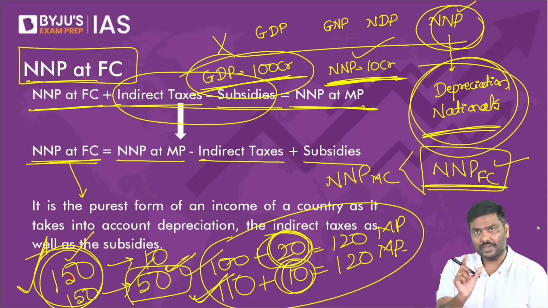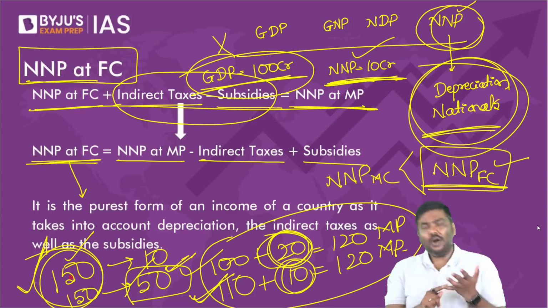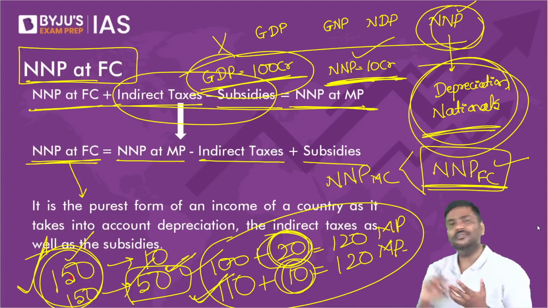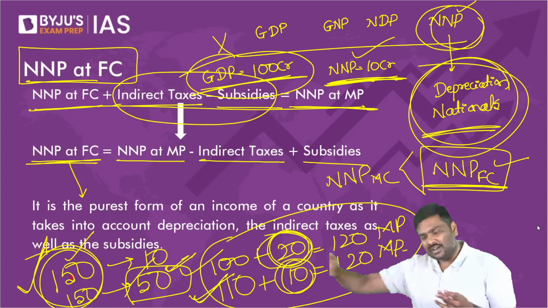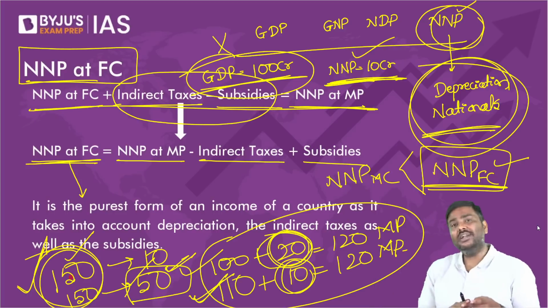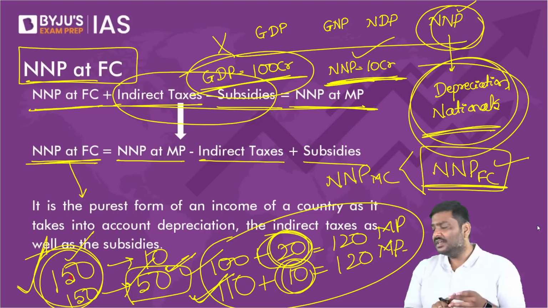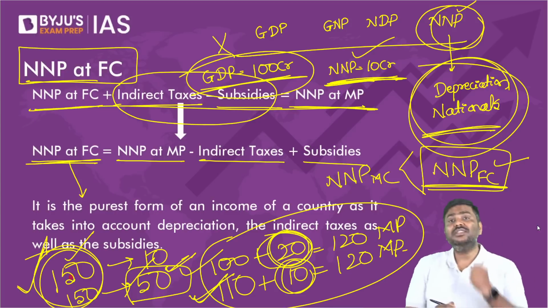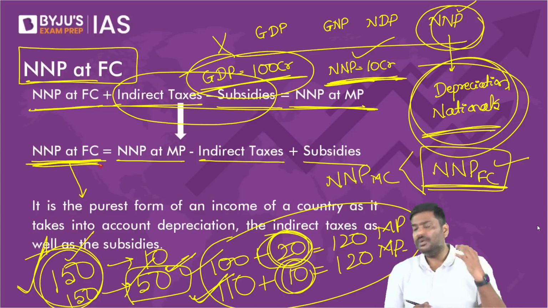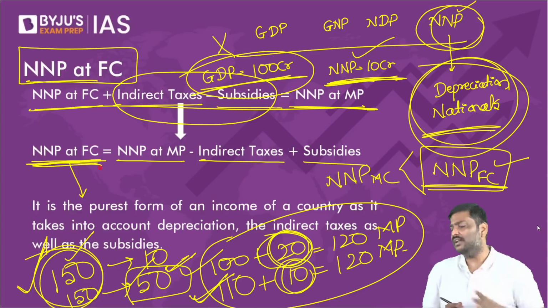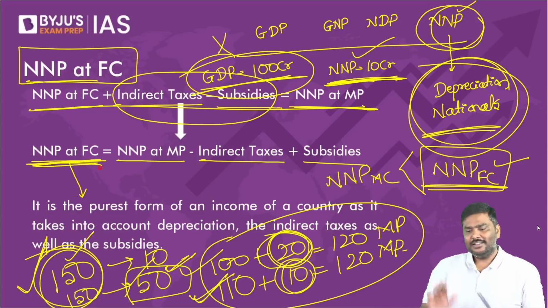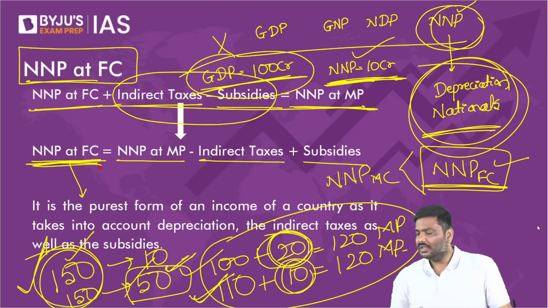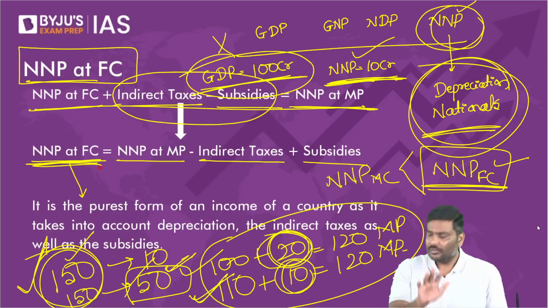And that is the reason NNP is referred to as the purest form of income. Why? You're accounting for taxation, meaning you're removing the impact of taxation. You are removing the impact of subsidies. You are calculating only for Indian nationals. You are removing even depreciation. Hence, this is called the purest form of income of a country. Done?